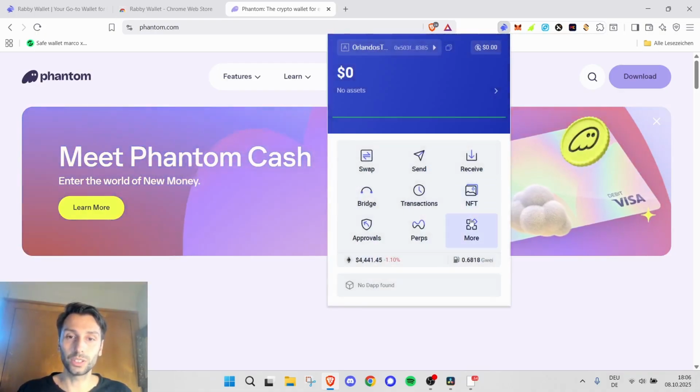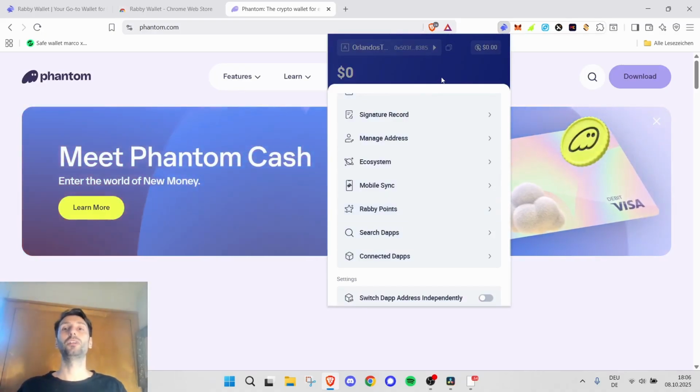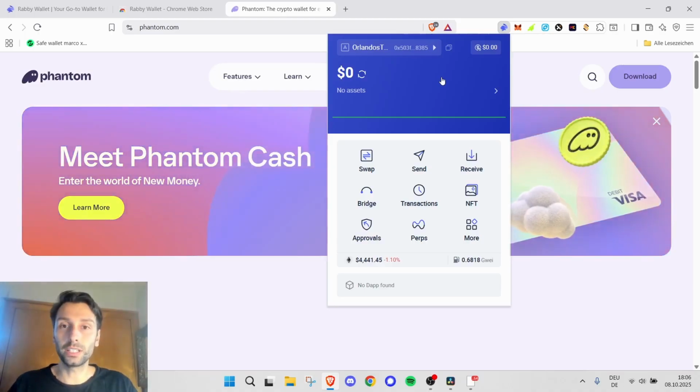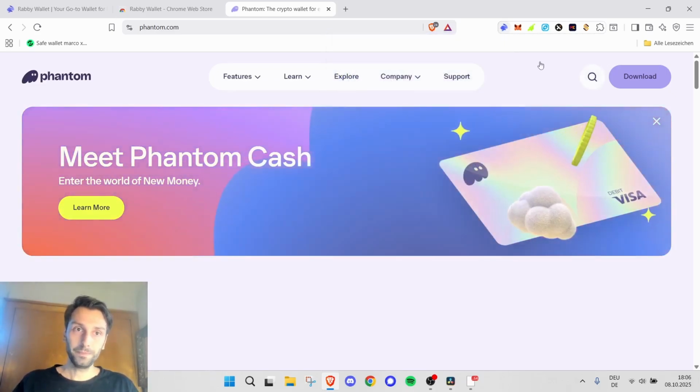The only thing you can see here is stuff like Rabby points, because Rabby doesn't have a token yet, so it might have a token in the future. And if you're active, you may be eligible for the Rabby airdrop. Let's move on.